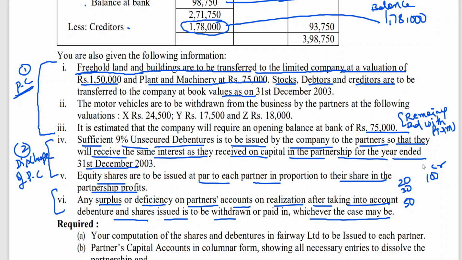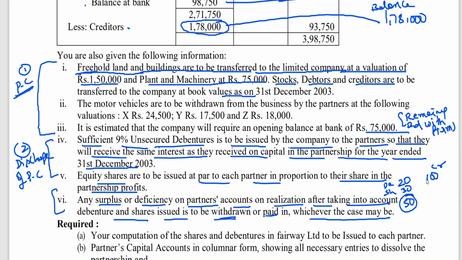Suppose for an ex-partner, 100 rupees is the amount due after the realization profit, etc. You have issued 20 rupees of debentures, for example, and 20 rupees of shares. What is the balance? This 50 rupees is to be paid. Withdrawn or paid in: withdrawn means taken out. You take the other option.